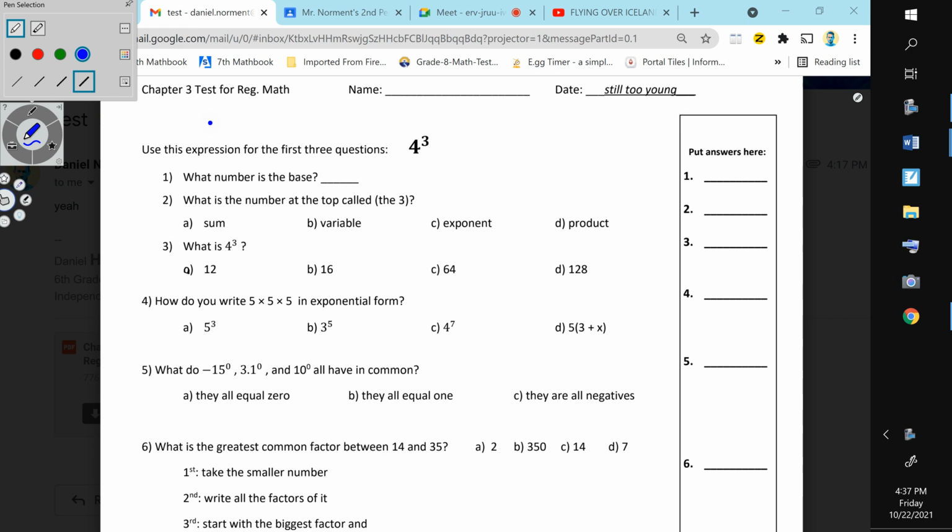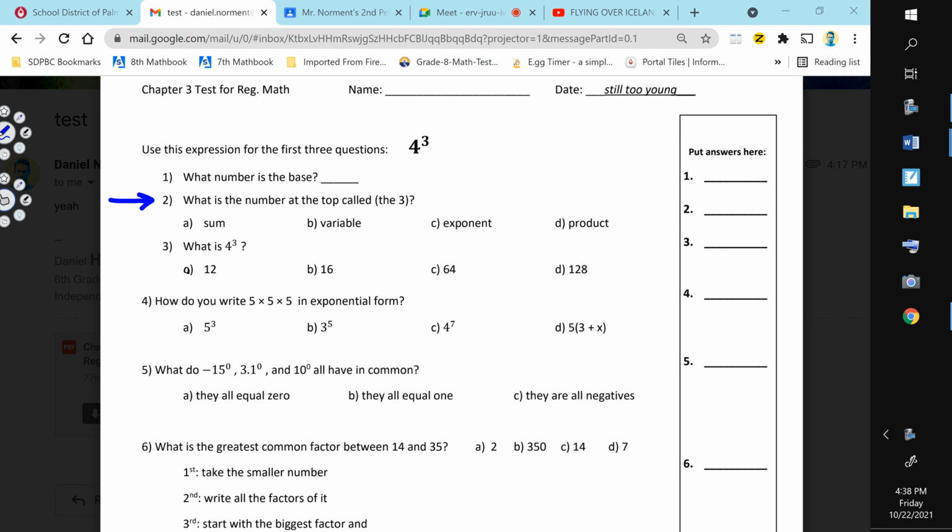Number 1, what number is the base? Well, if you miss this one, it's the other number. That's easy. Number 2, what is the number at the top called? We went over this the day before the test. You better know what this is. So really, these are the two good answers. I shouldn't have to spend too much time on that because it should be obvious. Some of you, a lot of you missed this one though.